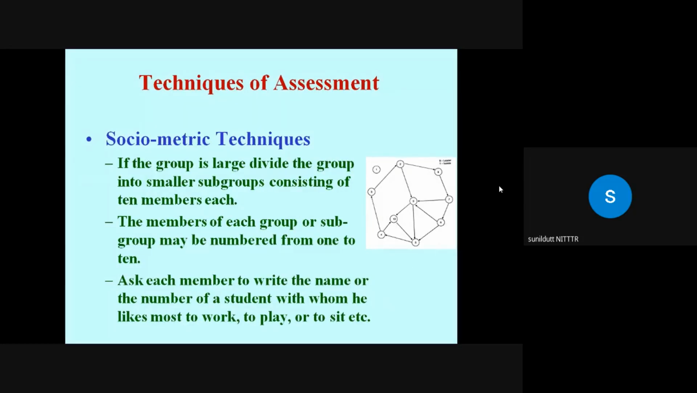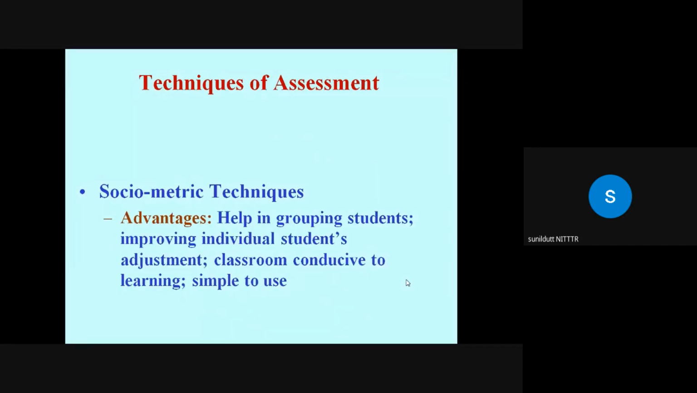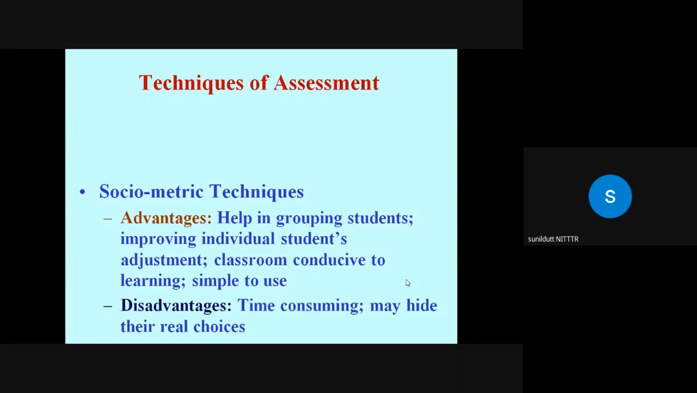For example, say student number 9 is liked by 1, 2, 3, 4, 5 students. Now student number 2 is liked by only 2 persons. In this way you will be able to form good groups. Advantage is it helps in grouping students. It also helps improve the individual student's adjustment to the class. The classroom becomes conducive to learning, and it is very simple to use. Disadvantage is that it is time consuming, and sometimes some students may hide their real choices.